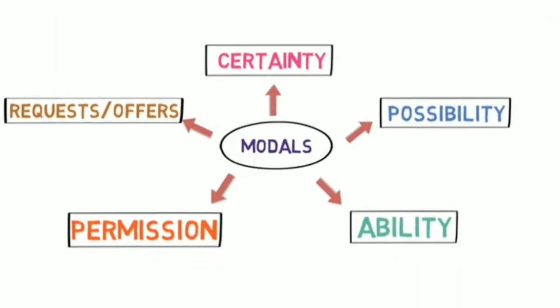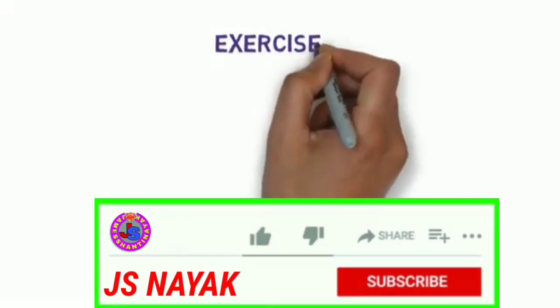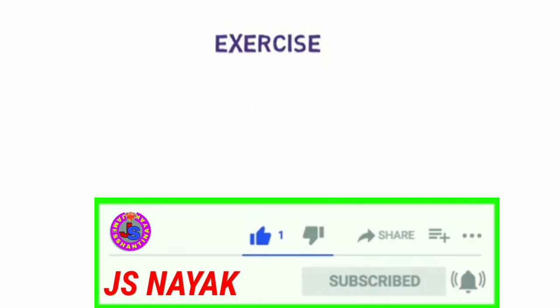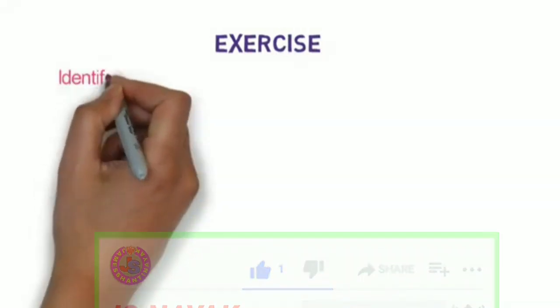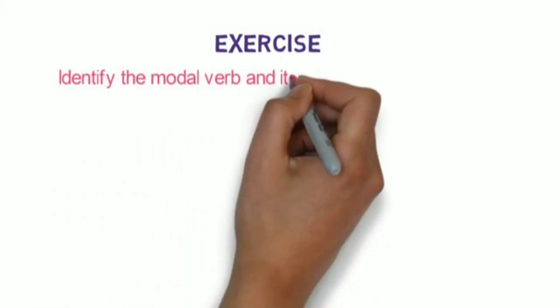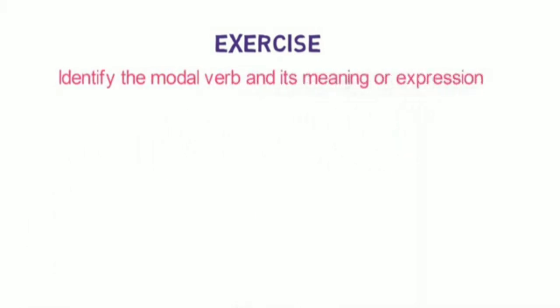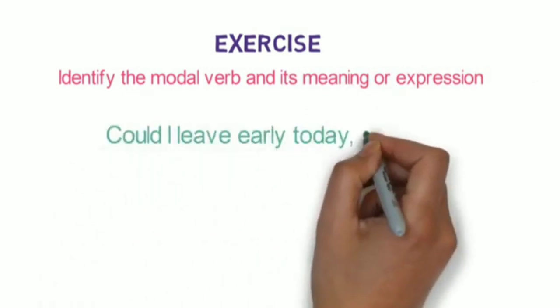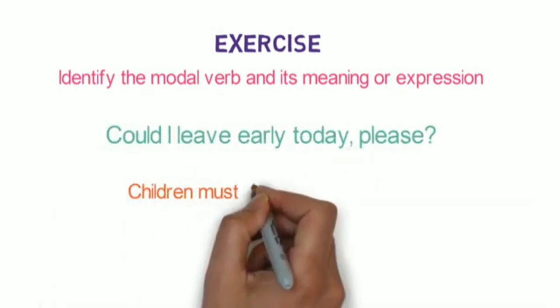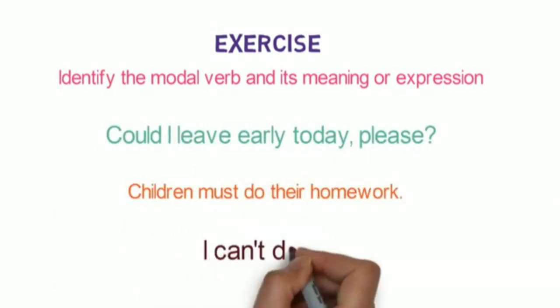So, these are the 5 possible ways in which modal verbs can be used. I know you might have been confused about their usage part, but don't worry, we are going to have detailed videos about their usages. For now, I am providing you an exercise. In this exercise, I am giving you some sentences. You need to identify the modal verbs and their meaning or expression from the 5 expressions that we just studied. The sentences are: Could I leave early today please? Children must do their homework. I can't drive.